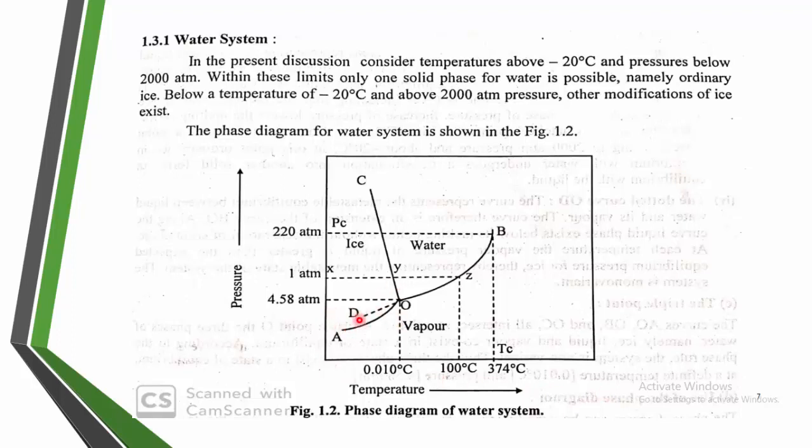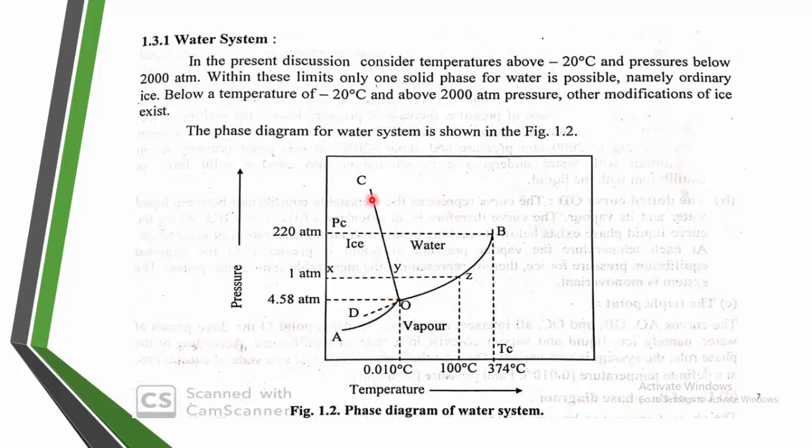In the graph there are three different types of curves. These three curves meet at a point called O. The point indicated as O is called the triple point. This is a very important thing. Here the points are denoted as A, here the below curve, the above curve, and again the top curve. The intersection point is called O, known as the triple point. Here the curves are AO, OB and OC.